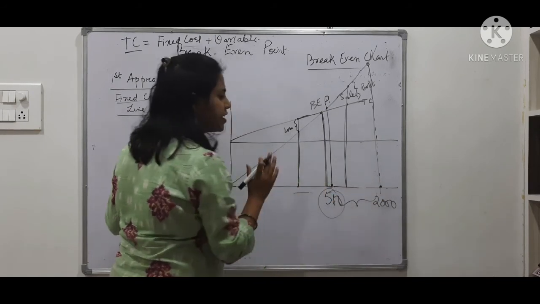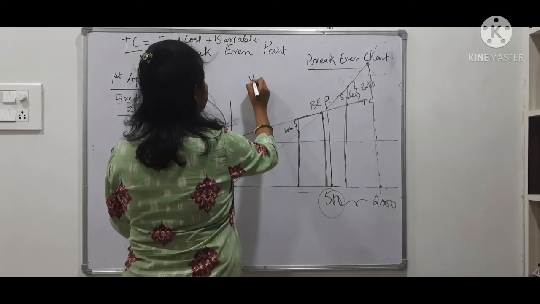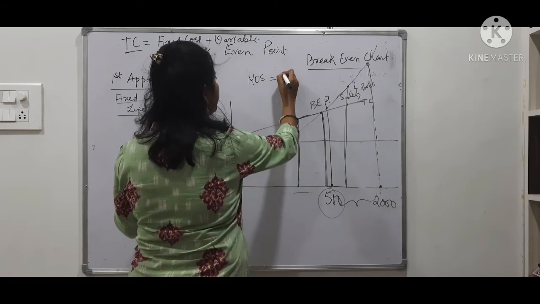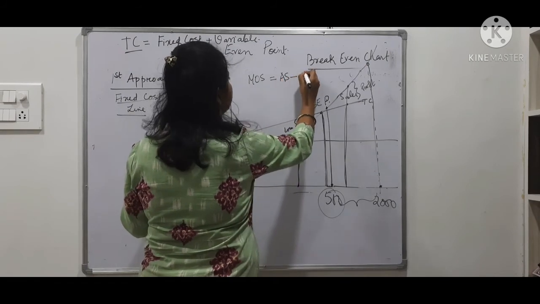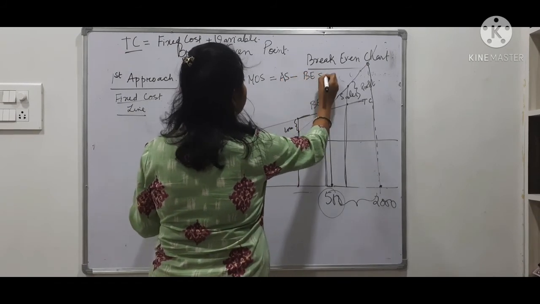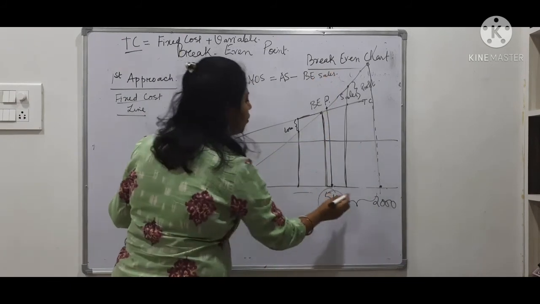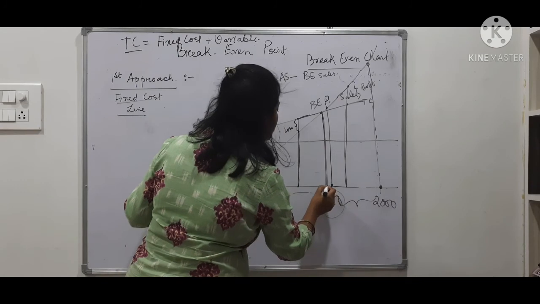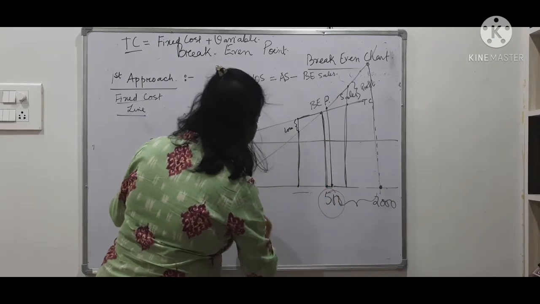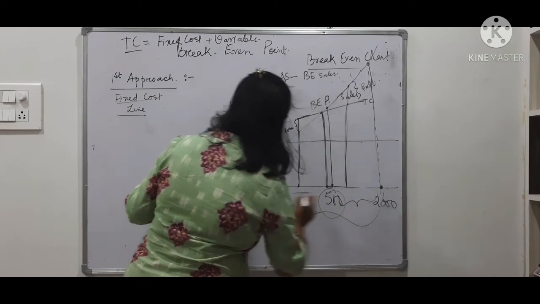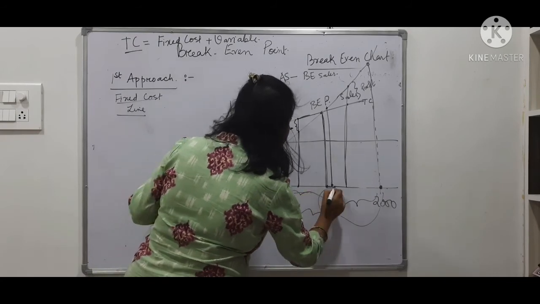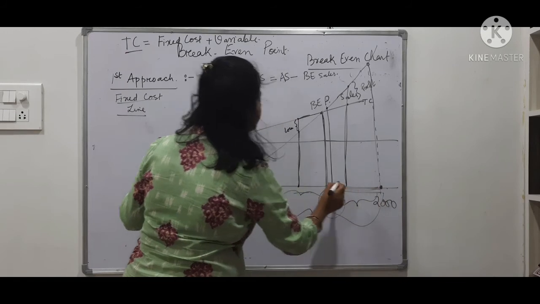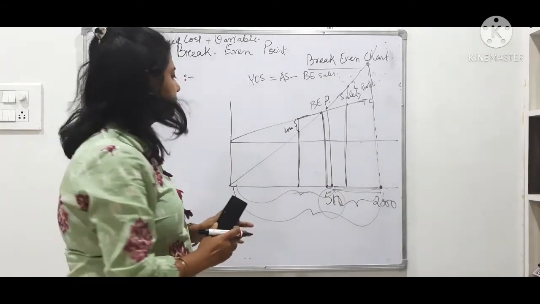So margin of safety will be the difference or the gap between your actual sales and the break even sales. What is your actual sales? Actual is here. And how much is your break even sales? So I make this much sale and this is my break even sale. This portion is my margin of safety. This portion is my safety, means I am safer.